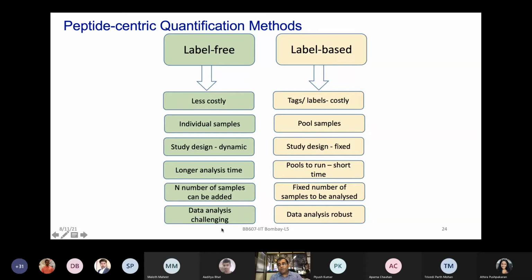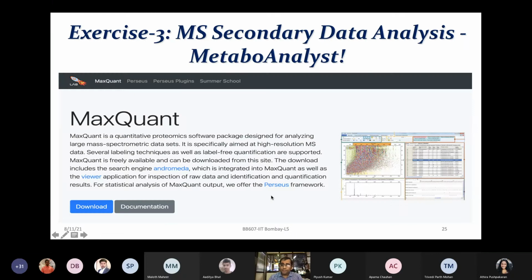So we will now be focusing more on the data analysis aspect in this particular lecture today. And of course, in the course, that's the main focus, as you have understood by now. But these are very interesting ways of thinking about your biological experiment. So today we are going to give you a data file which will have 3 controls and 3 treatments, C1, C2, C3 and T1, T2, T3.